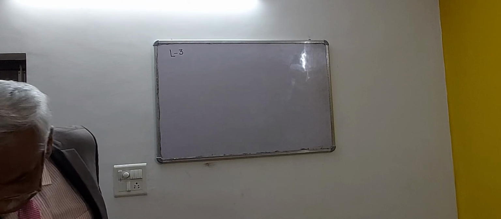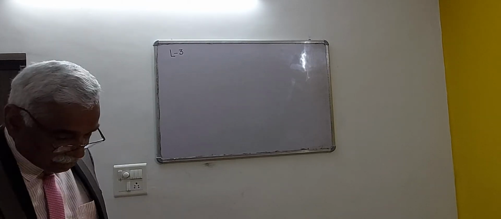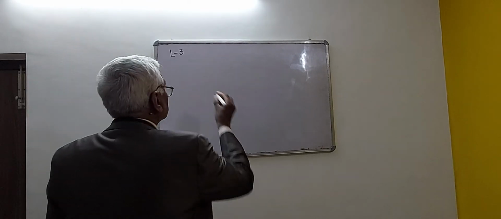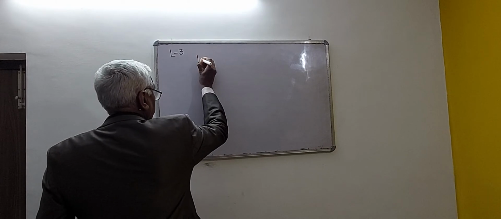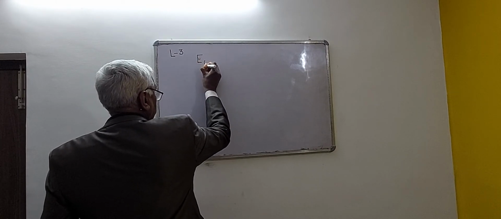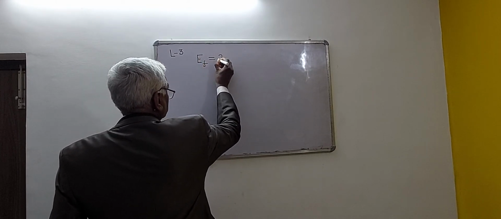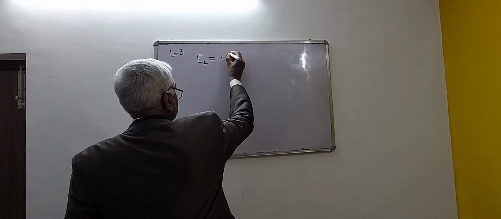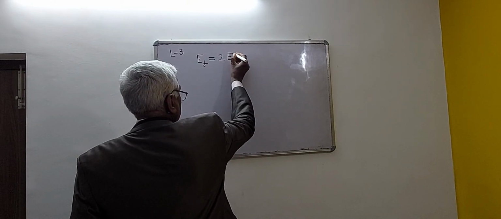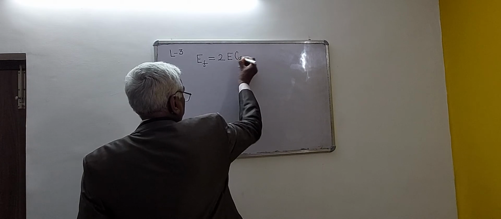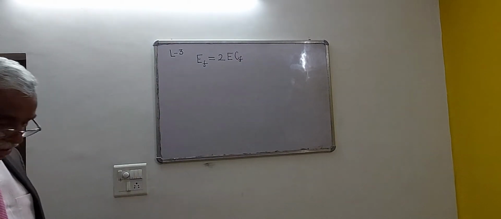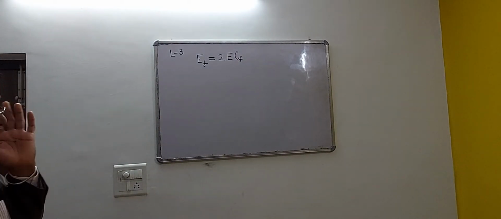Now, one more important relation in case of flywheel, which will be widely used, is: prove that EF is equal to 2 times E CF, where symbols are having their usual meanings.